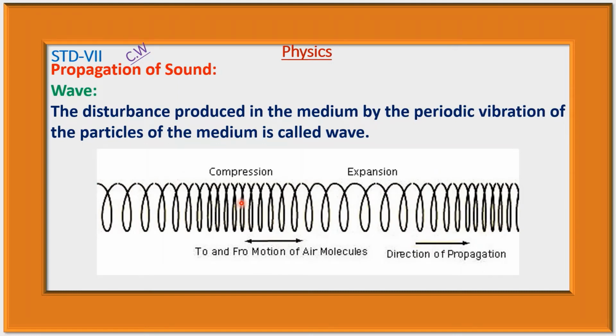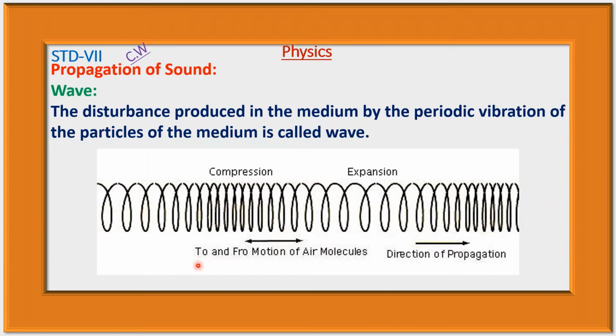Longitudinal wave produced in the spring is shown here. Here compression and expansion is produced, that is, wave propagated through this spring by compression and expansion, and the particle of the medium vibrates in this way, that is, to and fro motion of the air molecules, that is, molecules of the medium.